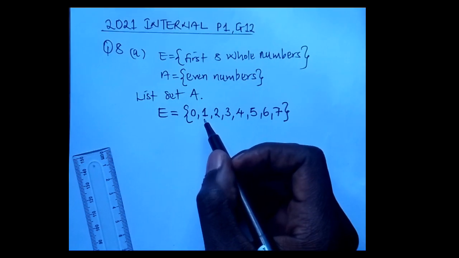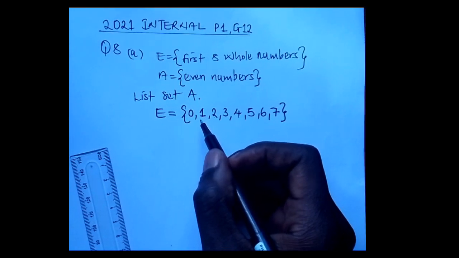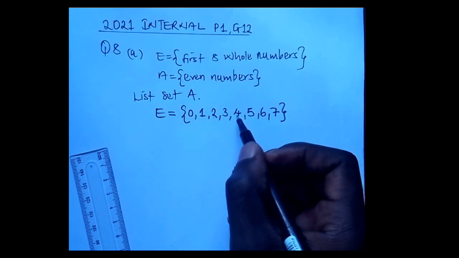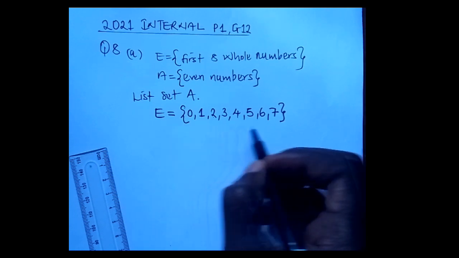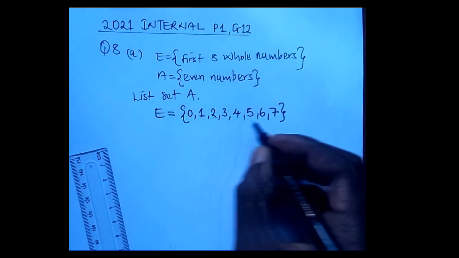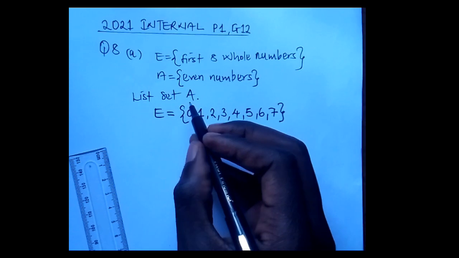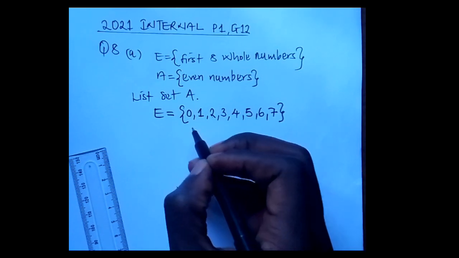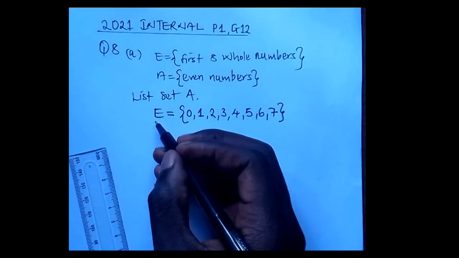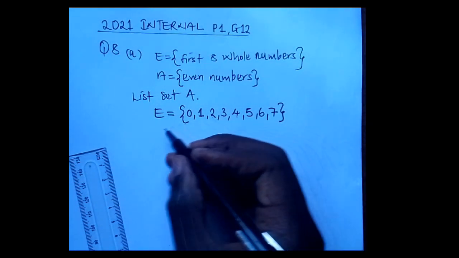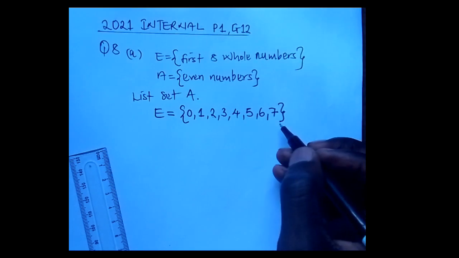All numbers start from 0. So these are the whole numbers that we're talking about, and this is the universal set. The numbers we're listing in set A are numbers that are in E, not anything outside the universal set.